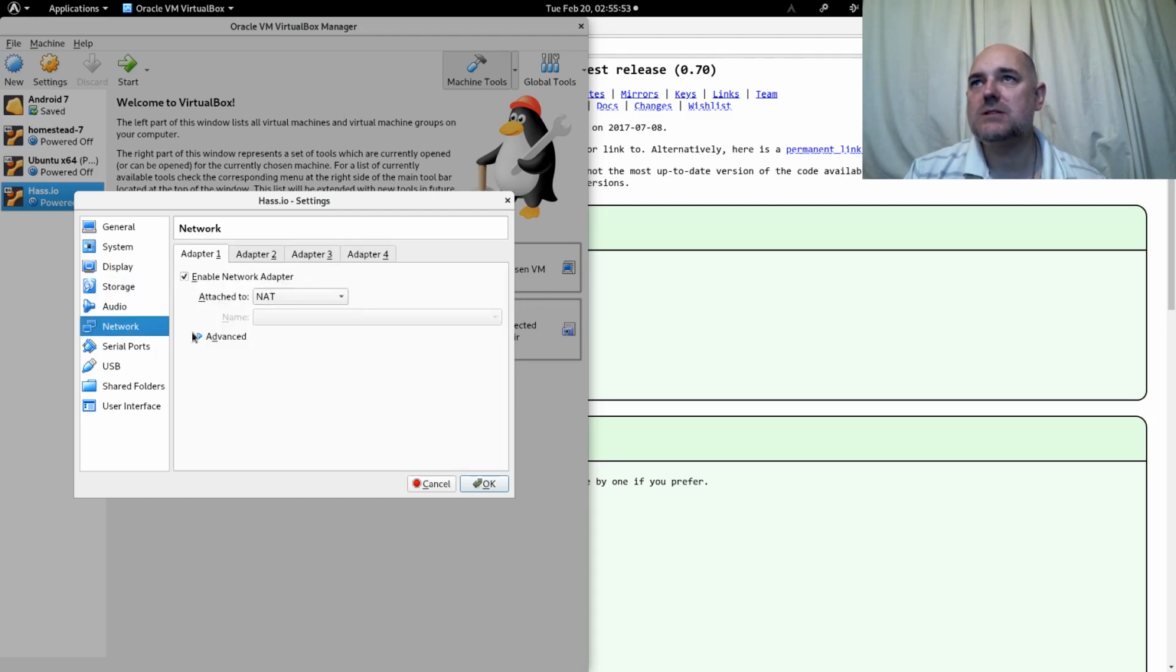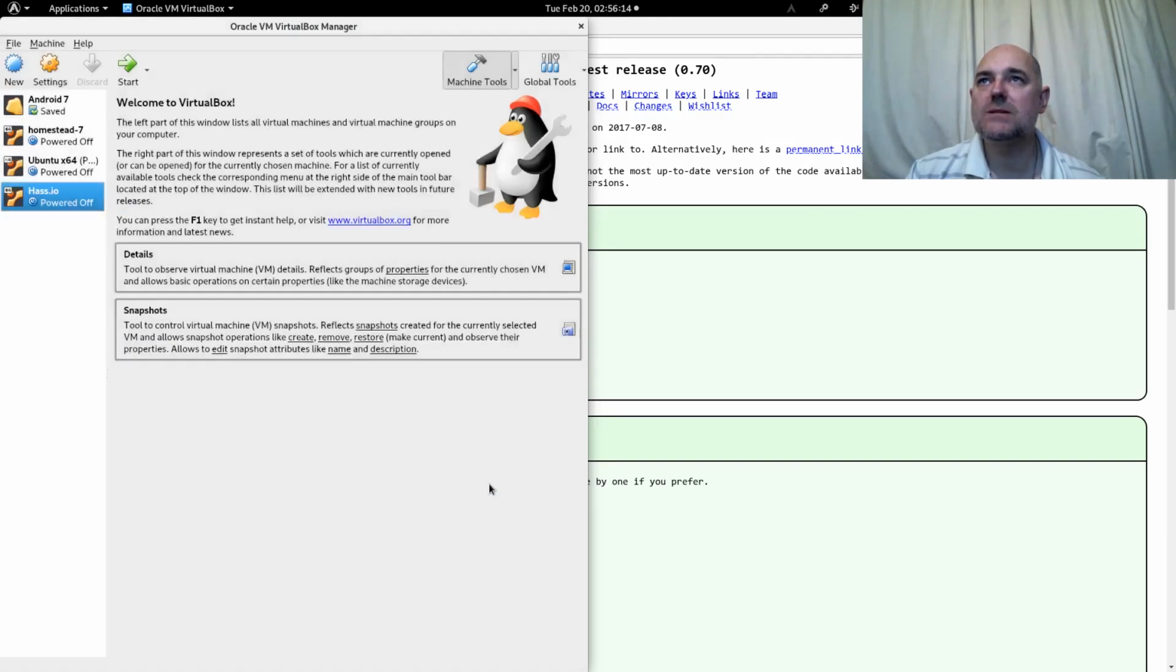Then we are going to go to Network and change from NAT over to a bridged adapter, and make sure that the network adapter that you use to connect to the internet is selected. I imagine 9 out of 10 times it will be, but you need to make sure. Press OK. That's your virtual machine set up, ready to install.